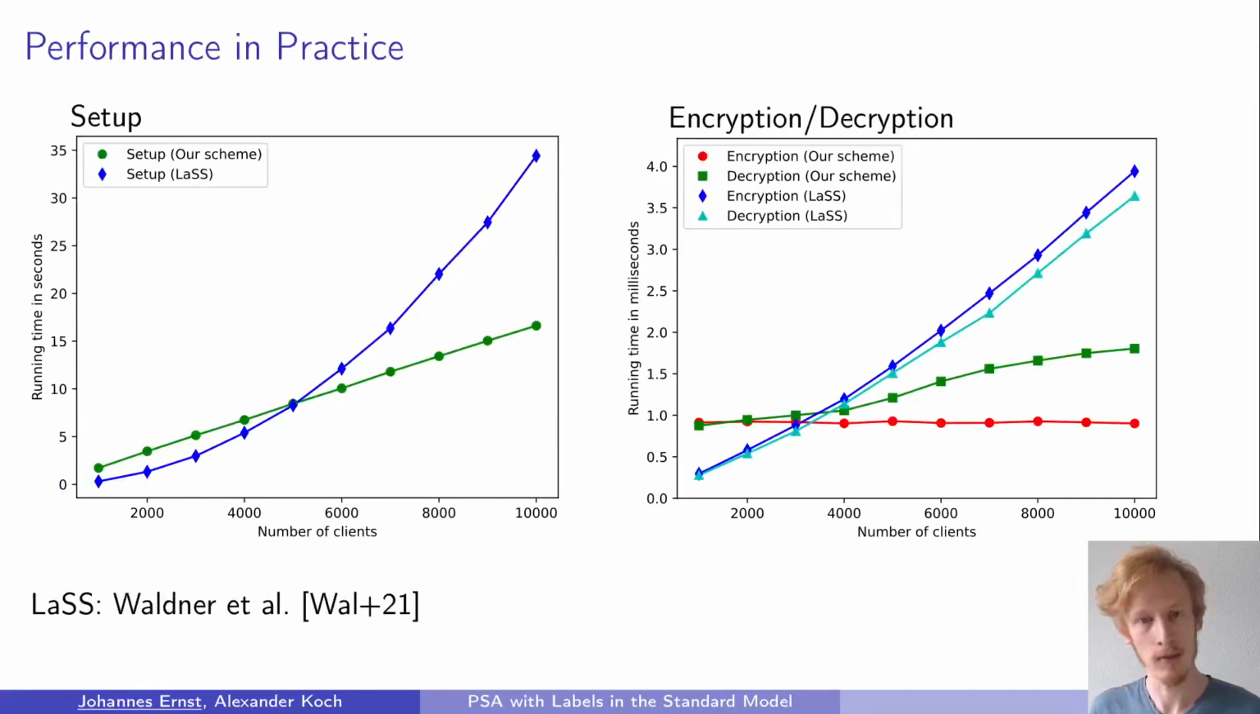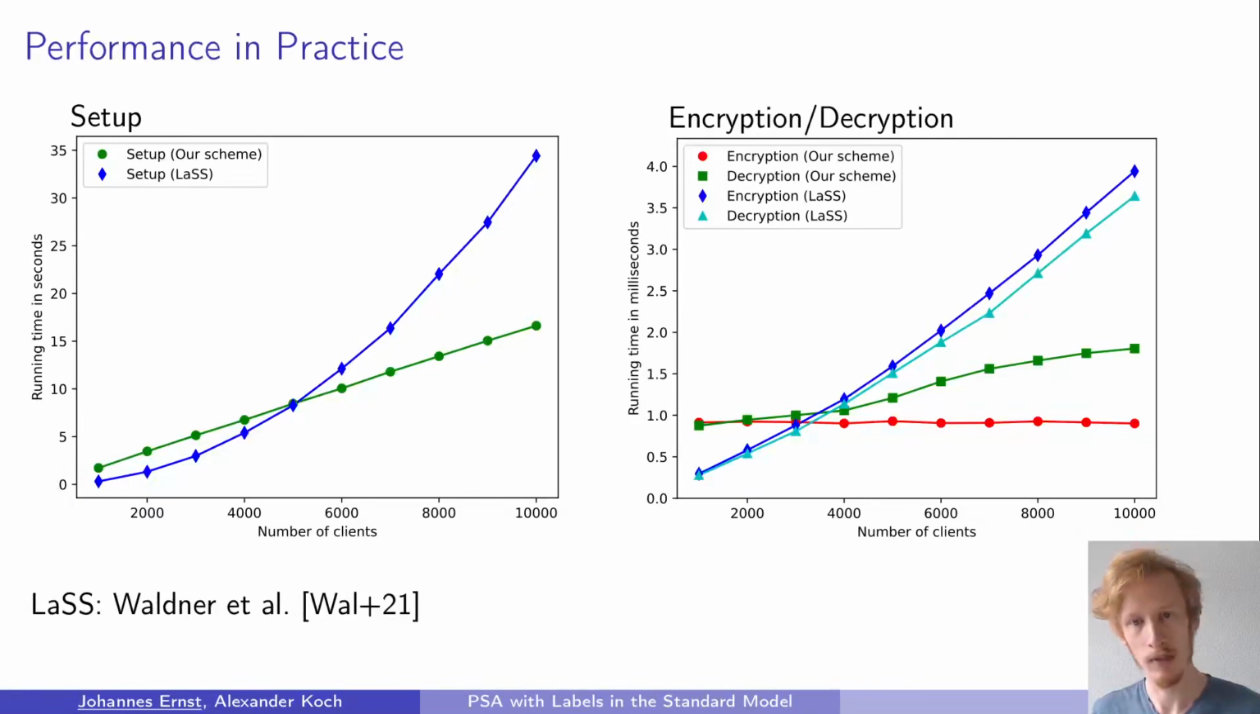Okay, now here you see the results of our performance experiments of both our scheme and the LaSS scheme of Waldner and others. On the left you see the running time of our setup algorithms, where the unit is seconds. The running time here in green of our setup algorithm grows linearly with the number of users, because the main work consists of creating one PRF secret key per user. The running time of the scheme of Waldner and others, here in blue, grows quadratically in the number of users, because for each of the n clients, the setup algorithm has to create n secret keys.